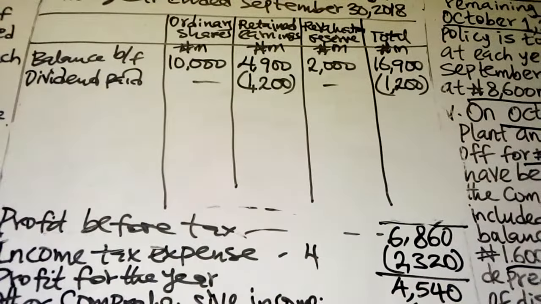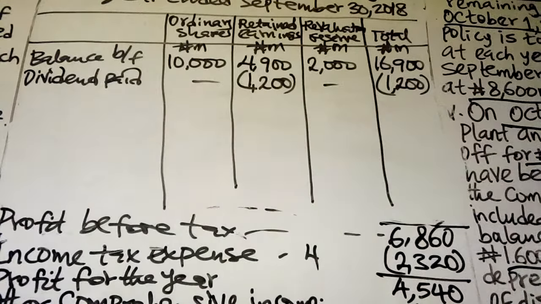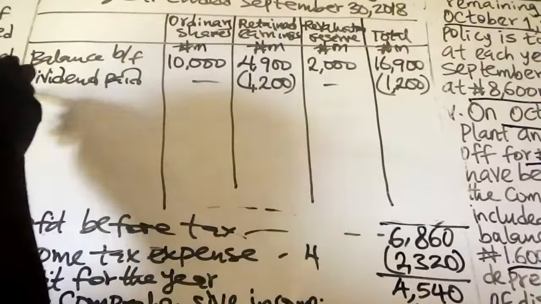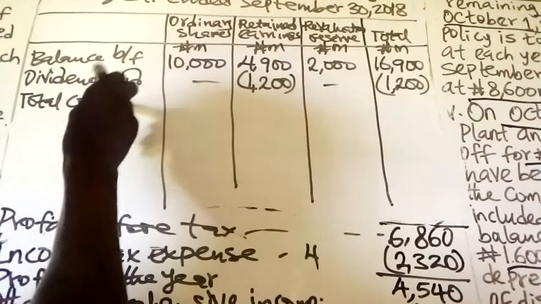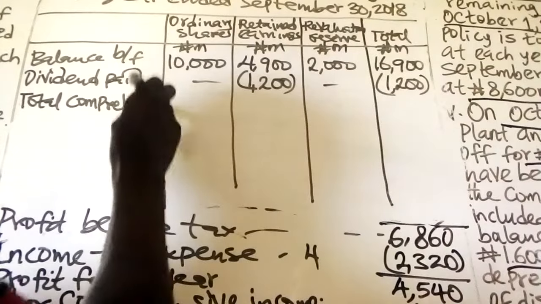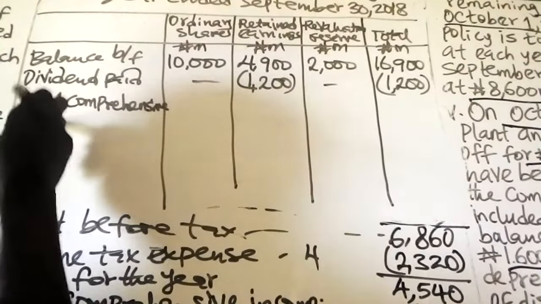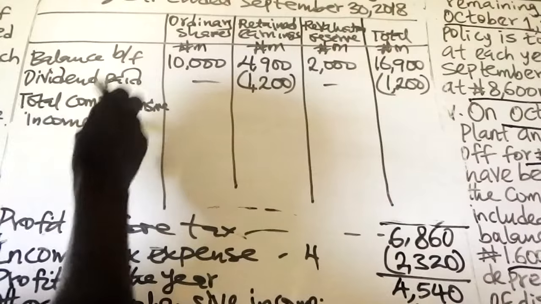I jacket it. I put it in braces, in brackets. Then, from the statement of profit or loss and other comprehensive income we have prepared, you will have the total comprehensive income for the year.